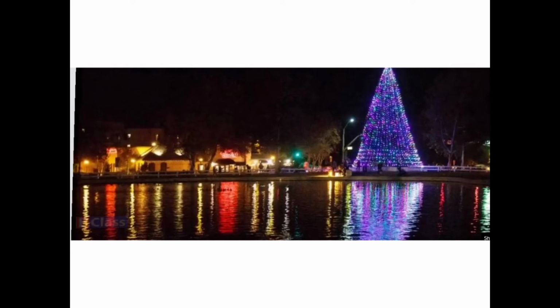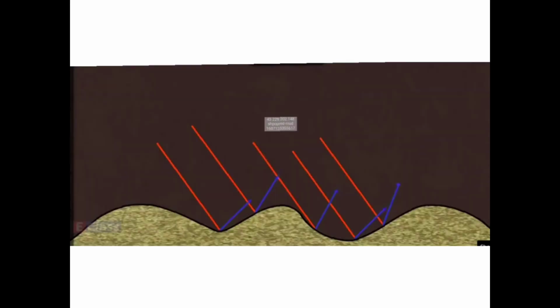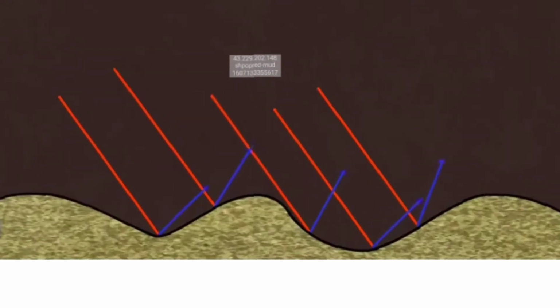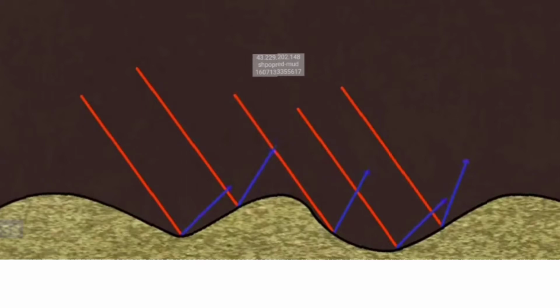So how is the reflection done? What do you need? You should have a smooth, shiny, flat surface, right? If the surface is not so smooth, if it is rough, then what will happen? The light reflects, but it reflects irregularly. See, the parallel beams of light are coming, right? These are the parallel beams of light. But how is the reflection done? Reflection is done at different angles. So, it is irregular.